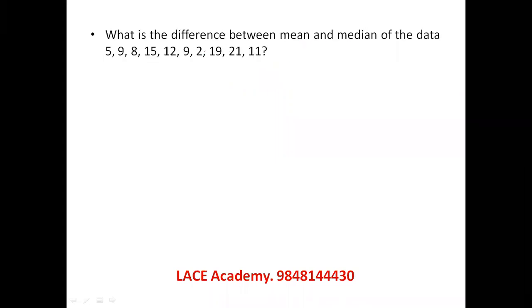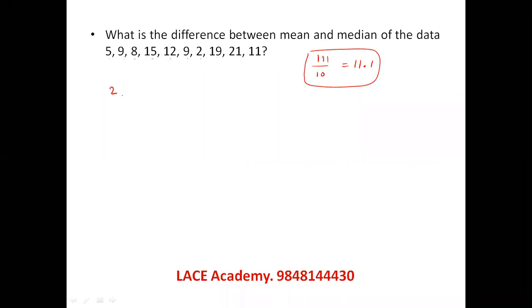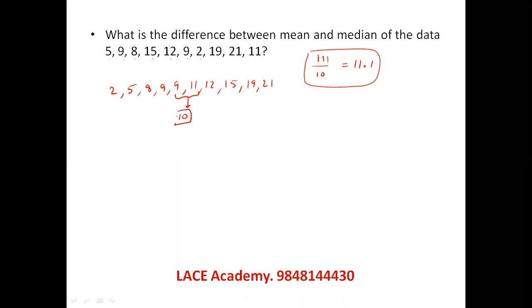Difference between mean and median of the data. Let's find the mean: 14, 22, 37, 49, 58, 60, 60 plus 40, 100, 111, for 10 values. So the mean is 11.1. The median should be found by writing the values in ascending or descending order: 2, 5, 8, 9, 9, 11, 12, 15, 19, 21. There are 10 values, so these are the middle values, and the median is 10. The difference between them, 11.1 and 10, is 1.1. Let's see the next question.